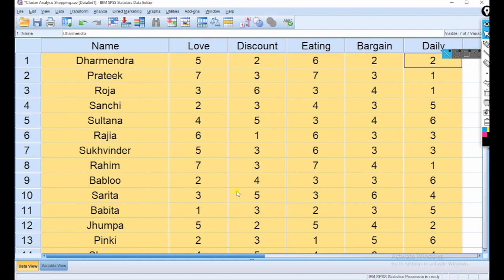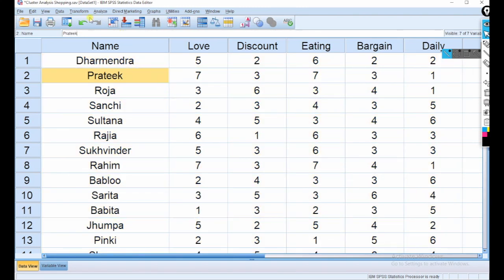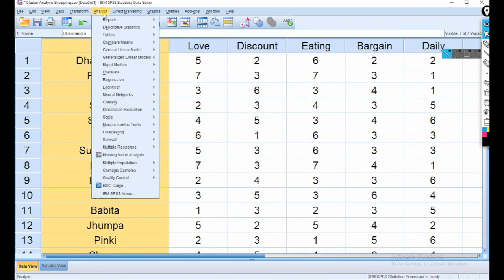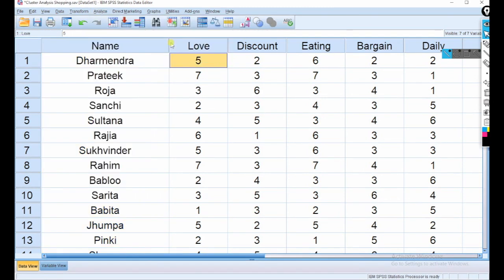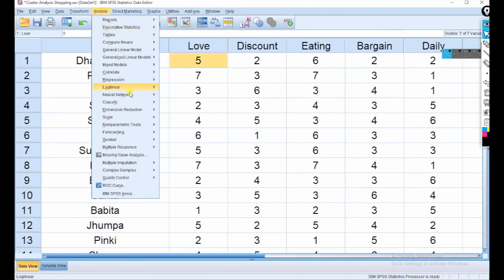So go to Analyze, then Classify, and then Hierarchical Cluster. Okay, Analyze, Classify, Hierarchical Cluster.